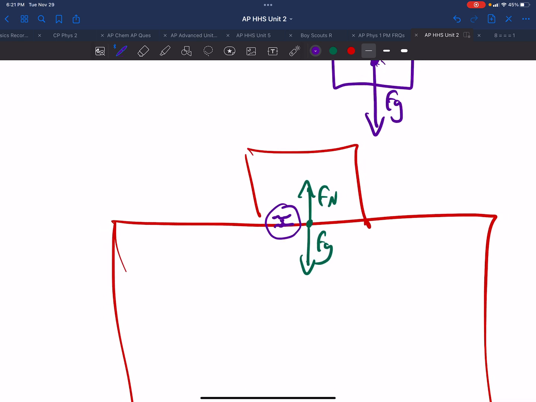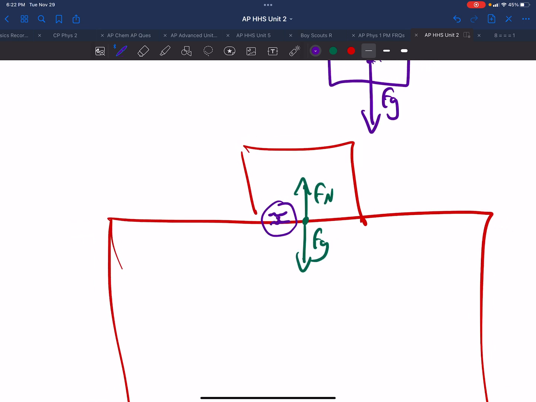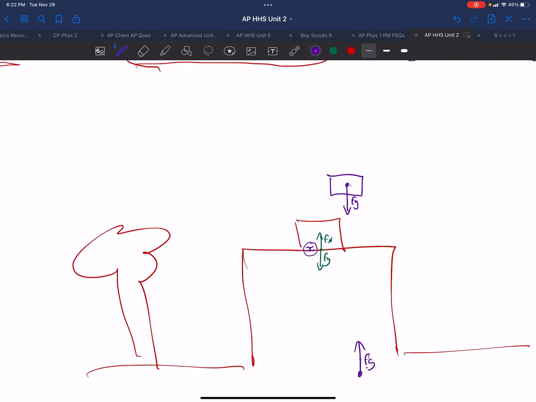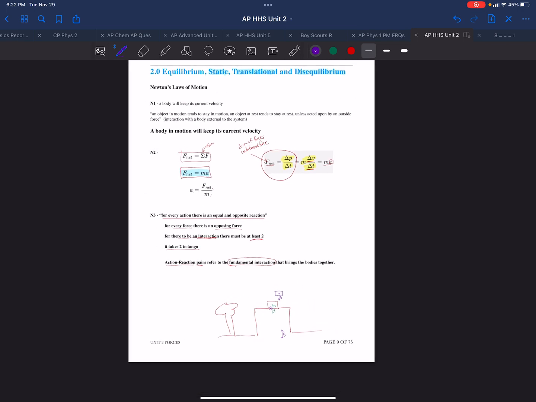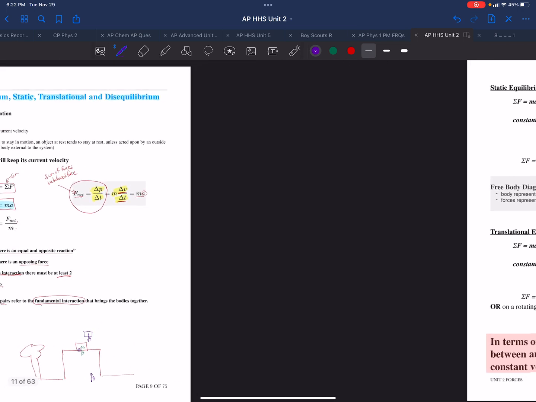The reason they don't accelerate toward each other is that the block encounters the table, and now there's a set of forces between the block and the table where the electrons are repelling each other. So Newton's third law: for every action there's an equal and opposite reaction. It takes two to tango. You can't just have one by itself bringing about the motion.